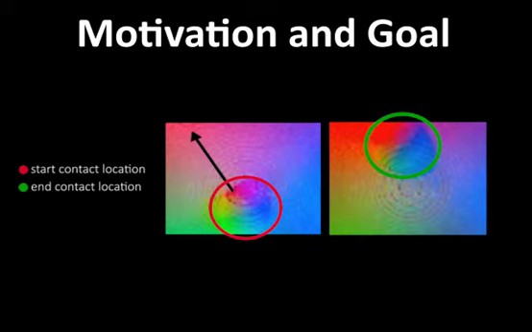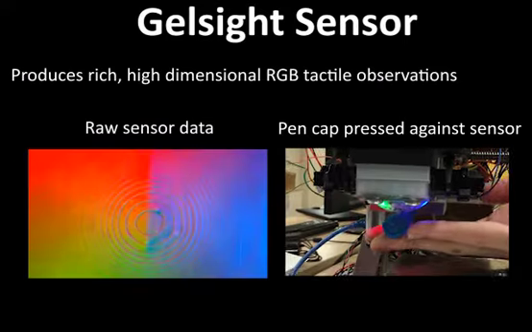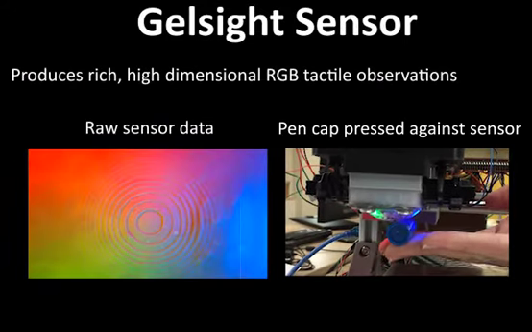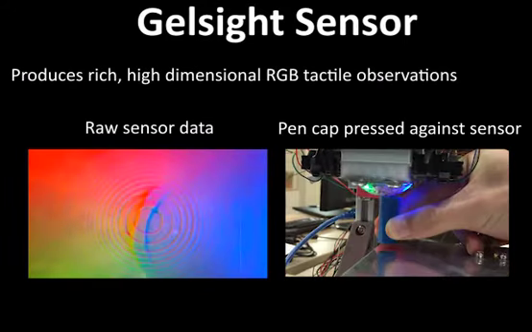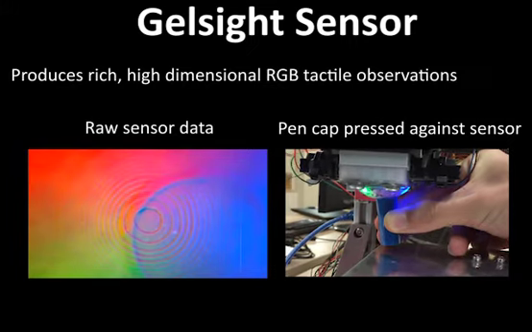The goal of this work is to build a framework for learning how to perform tactile surveying without external supervision. We propose Tactile MPC, a method that leverages a deep recurrent neural network trained to directly predict future tactile observations, to control a robot to reach user-specified tactile goal states. A gel site sensor captures rich information about the contact states, including shear forces, surface texture, and many higher-level features.